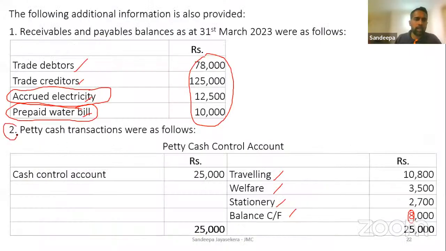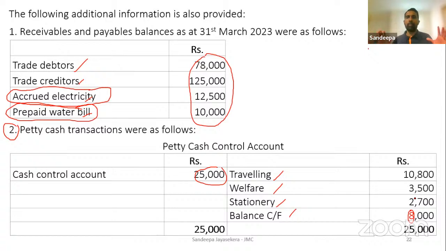We'll move on to the second adjustment. Petty cash transaction. Now the petty cashier has received 25,000. No? He has spent. Yeah, the petty cashier has spent. Petty cashier has spent this value. For traveling 10,800, welfare 3,500, stationery.